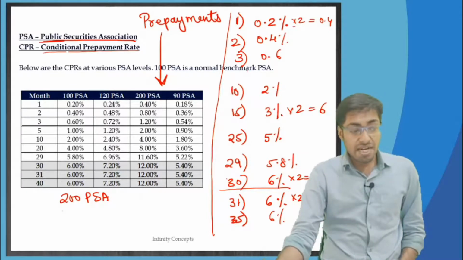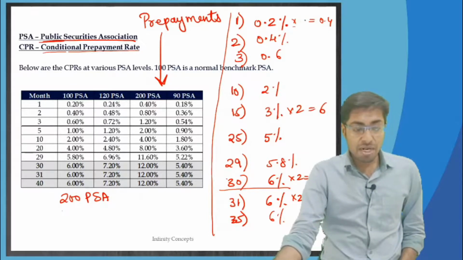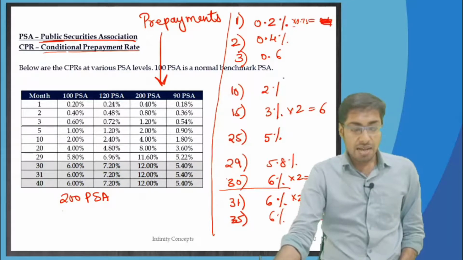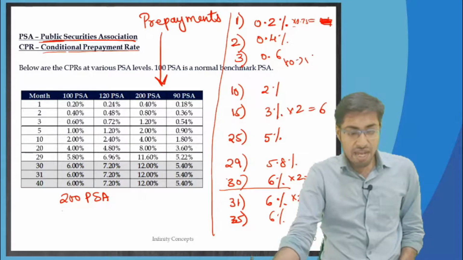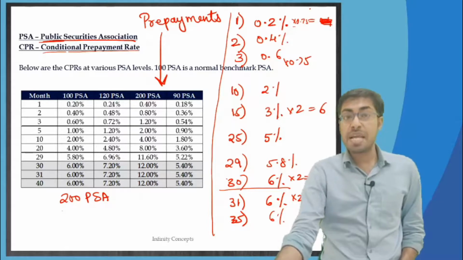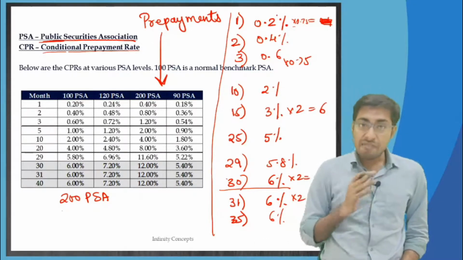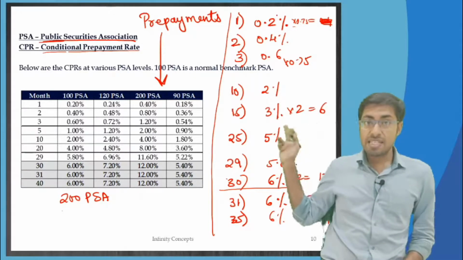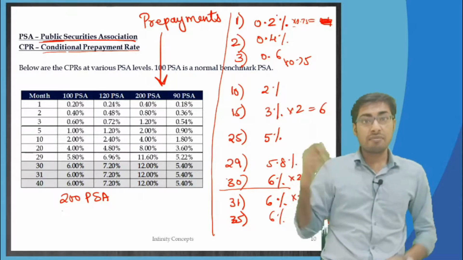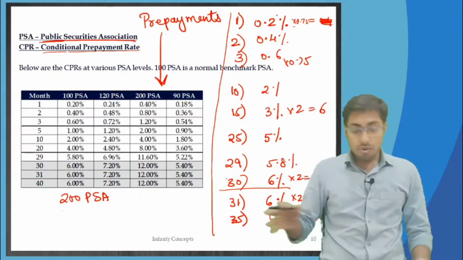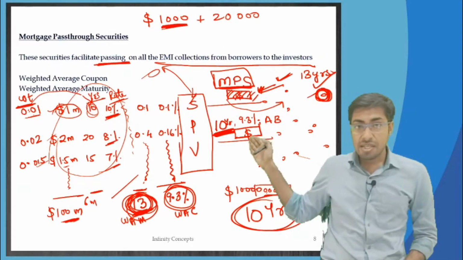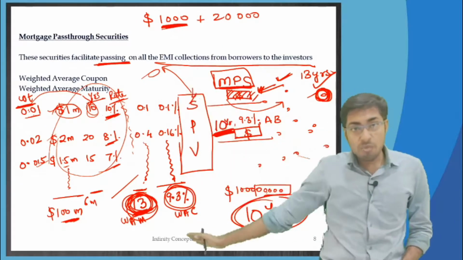If it was 75 PSA, then I would multiply everything by 0.75 and come to an answer. This is how the assessment is done by me. I will see whether the survey they had done for 100 PSA knows what my SPV is and what type of home loan borrowers I have.